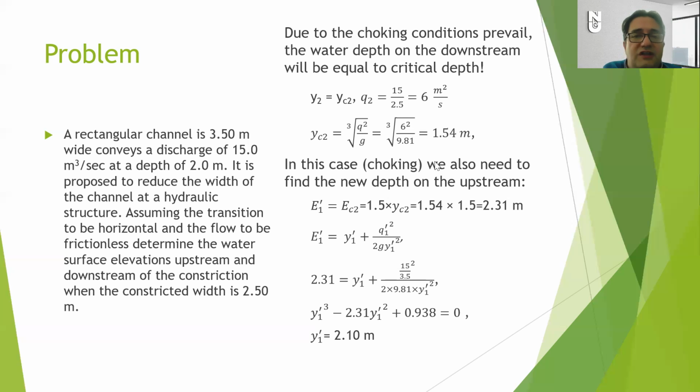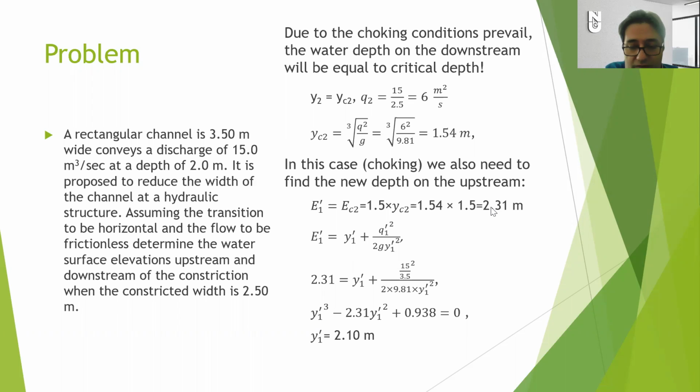So this is our new value for the downstream flow, and you are going to refer to it. I suggest again, the calculations are not over, because we know that there is choking. If there is choking, the original height on the upstream flow will be different, because of the bouncing back. So let's calculate the possible energy change in the system. If you calculate the new energy value by multiplying this value by 1.5, you are going to see that the specific energy is supposed to be 2.31 meters.